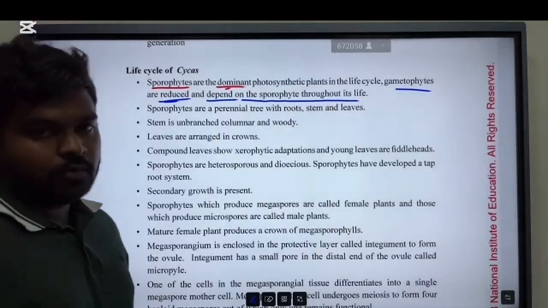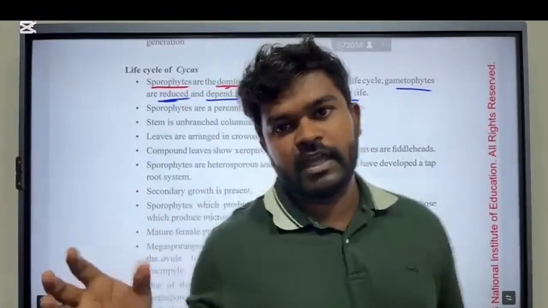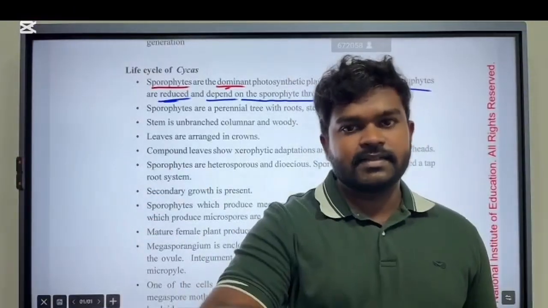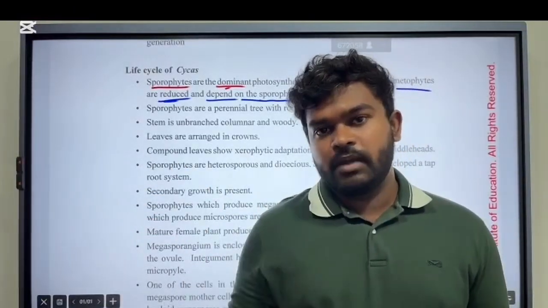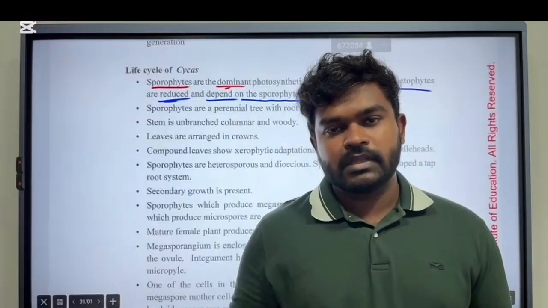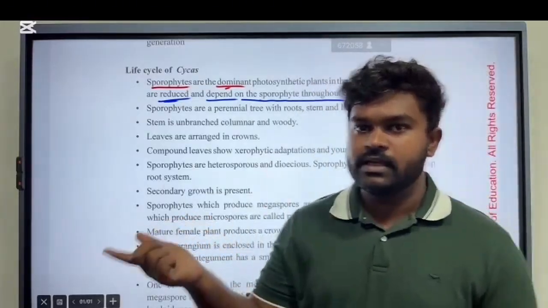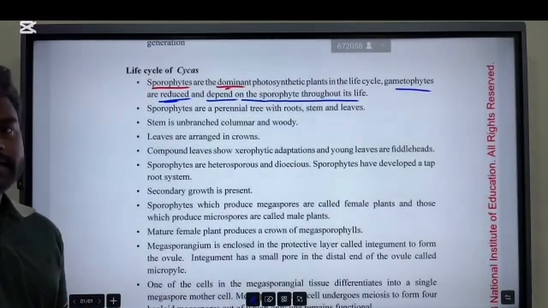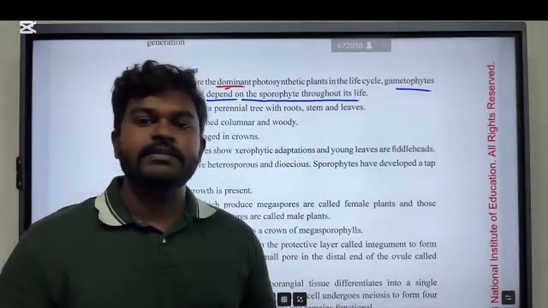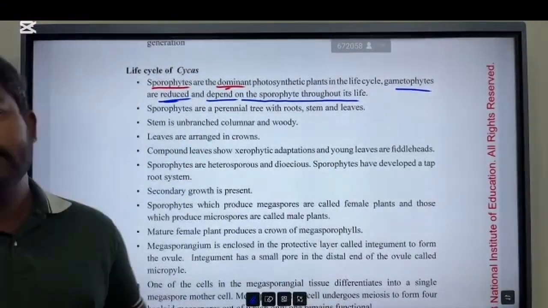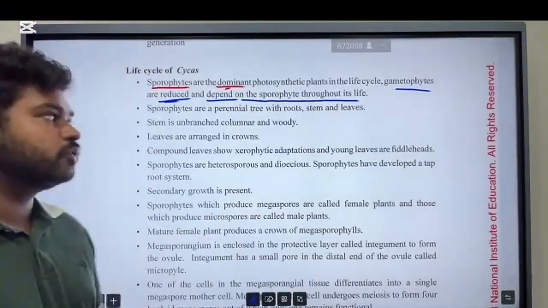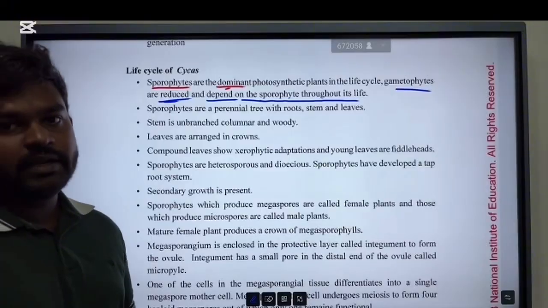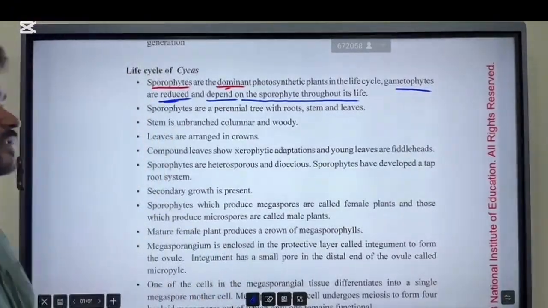Now, if you compare Nephrolepis and Cycas, those are the differences. Both Nephrolepis and Cycas have a gametophyte, but in Nephrolepis the gametophyte is independent because it is photosynthetic. But in Cycas, there is a gametophyte that is fully dependent on the sporophyte. This gametophyte totally depends on the sporophyte. So likewise, you have to know these differences.